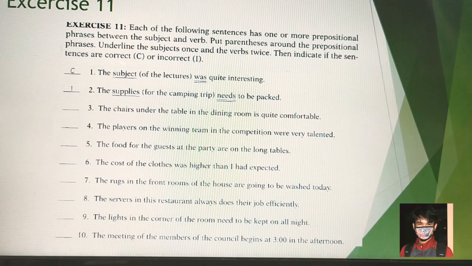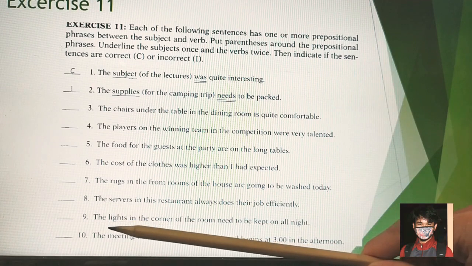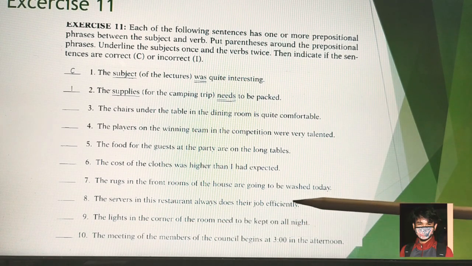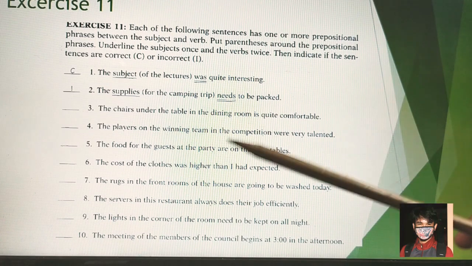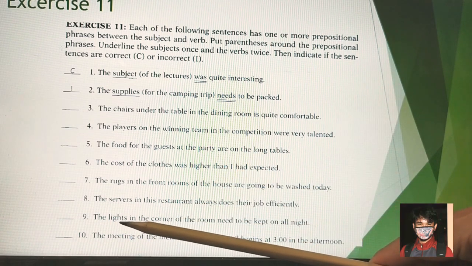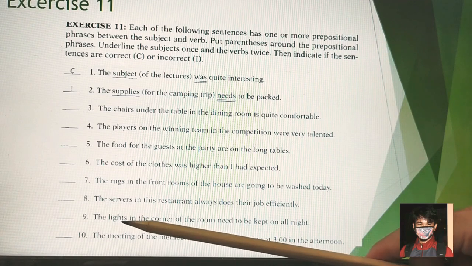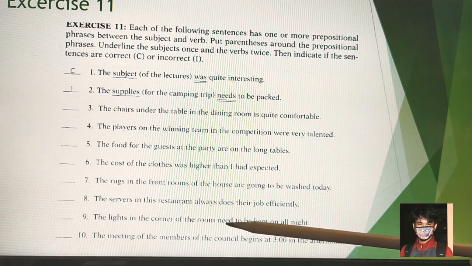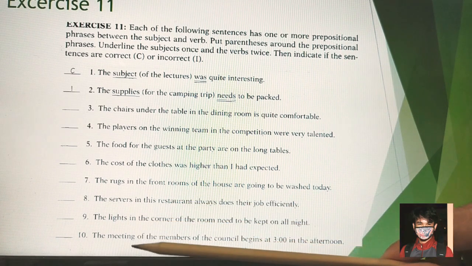And for the second last one, we have the lights in the corner of the room need to be kept on all night. So what about number 9? Is it correct or incorrect? The lights is plural, and so it should be followed with the plural verb need. Okay, good. Yes, correct. And what about number 10?